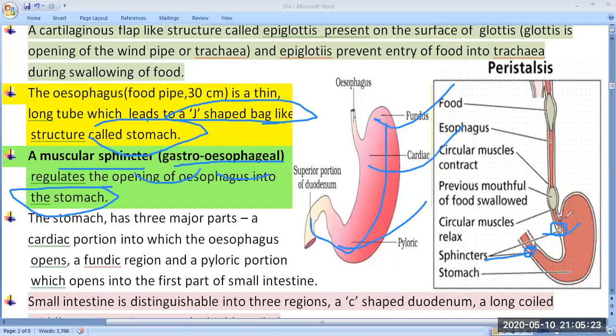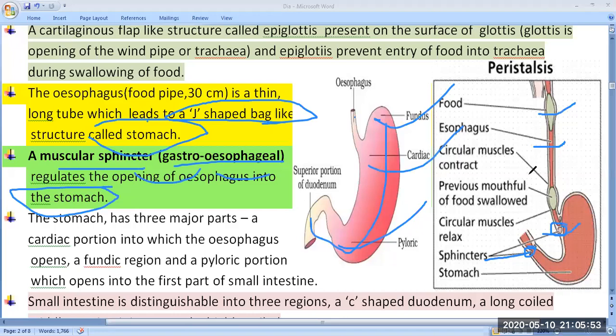It opens near the stomach, and it regulates the opening of the esophagus into the stomach. If you see the structure of the food pipe, that is the esophagus, here the food passes. Through the esophagus, as I had already told, they are provided with smooth muscle cells which perform the peristalsis movement, and during the peristalsis movement food generally passes downwards and reaches the stomach.